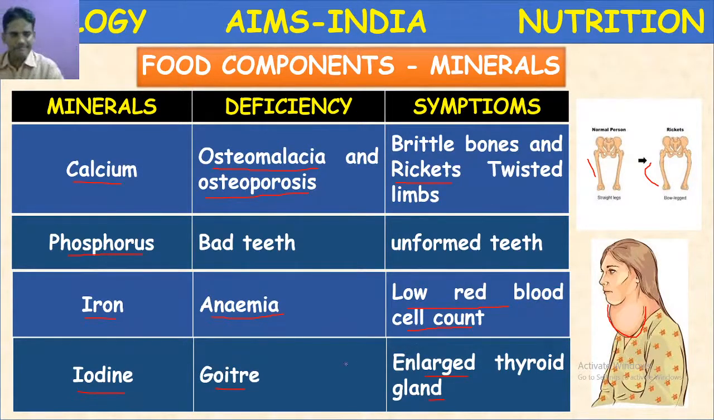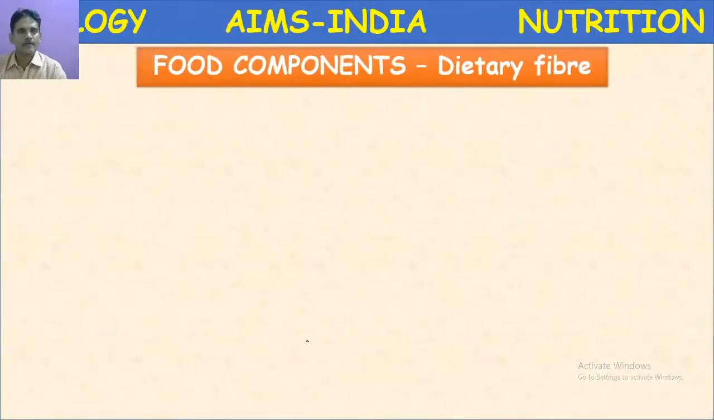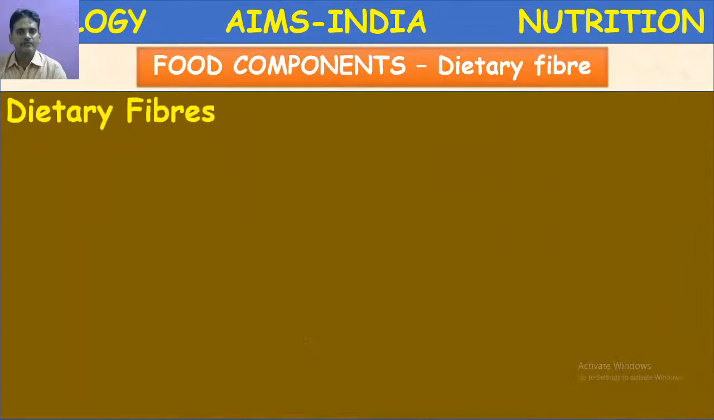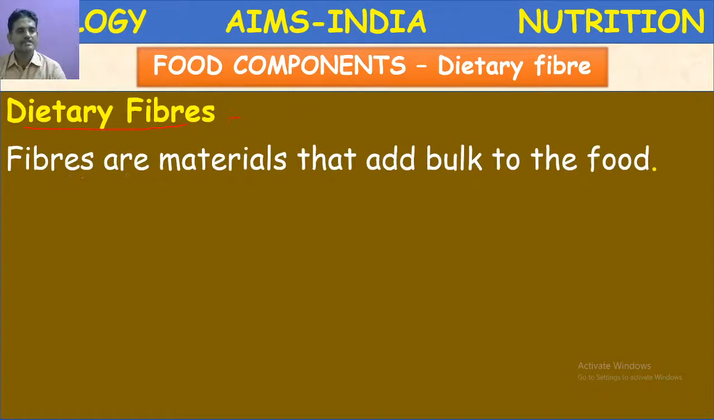So next, dietary fiber, very important. Last but not least, this is also called roughage. Fiber we have to include in our diet. Fibers are the materials that add bulk to the food.